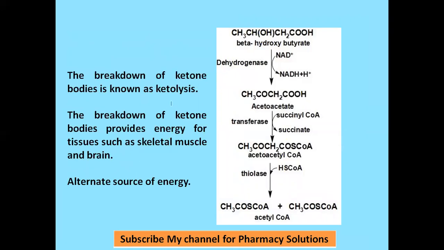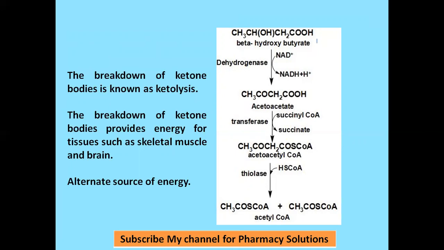Ketolysis is the breakdown of ketone bodies, right? Breakdown of ketone bodies is called ketolysis. This breakdown of ketone bodies will provide you energy, as it acts as an energy source for skeletal muscle and brain, or it is also called an alternate source of energy. Whenever energy is needed, ketone bodies will provide energy in the body on lysis, on breakdown of ketone bodies.